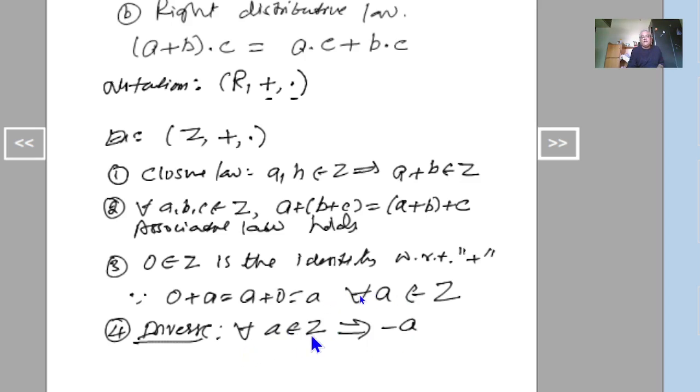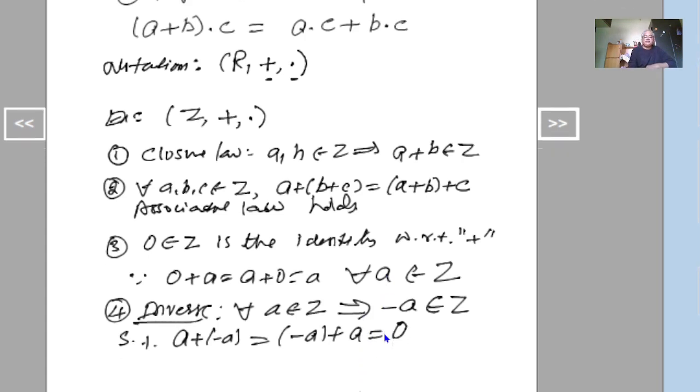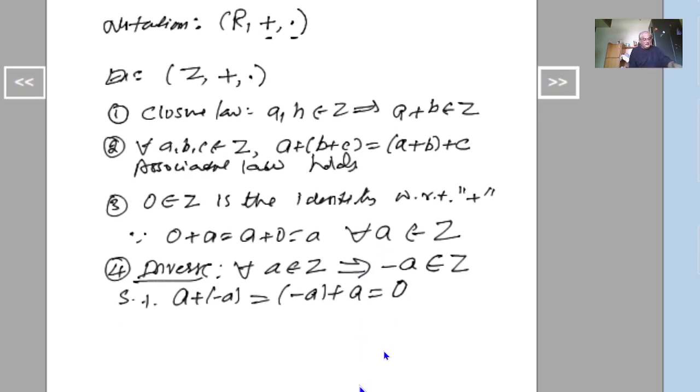That is, for all a belonging to Z, minus a also belongs to Z, such that a plus (minus a) equals minus a plus a equals the identity 0. So the inverse of each element exists with respect to addition.